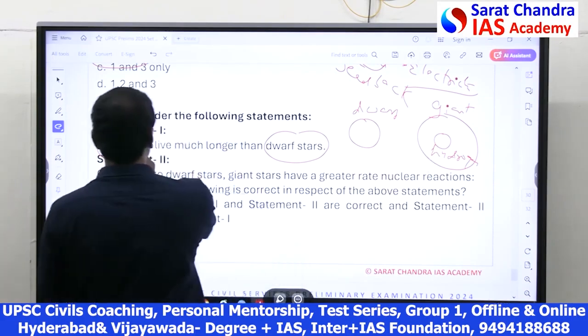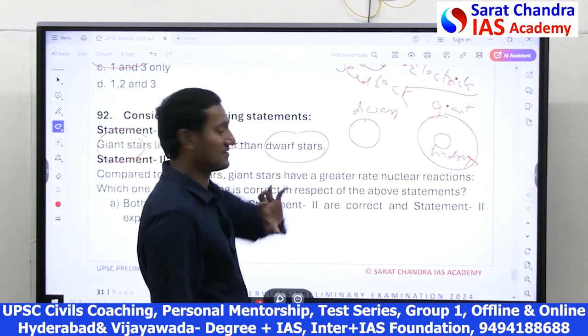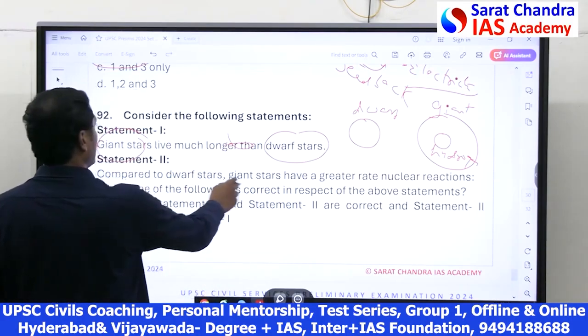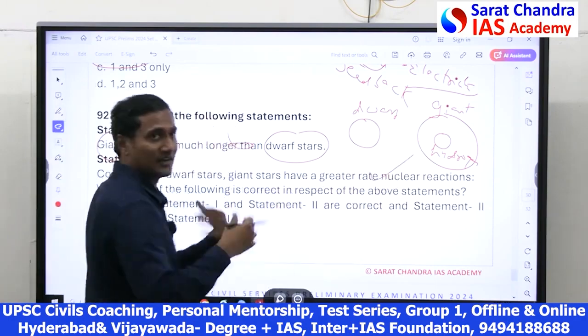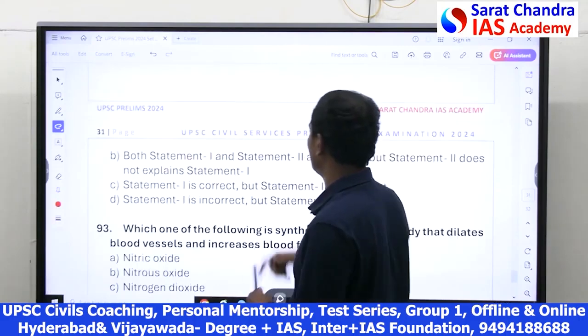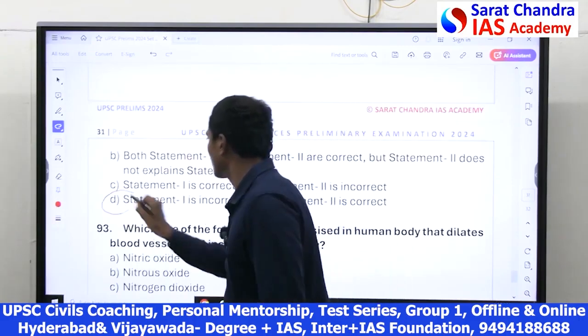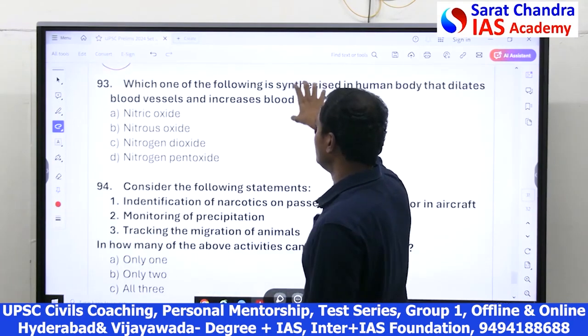So the first point, the giant star lives longer, is wrong. Dwarf stars actually live longer. Second point, giant stars have a greater nuclear reaction, is correct. So only 2 is correct. 1 is wrong, 2 is correct. Option D.